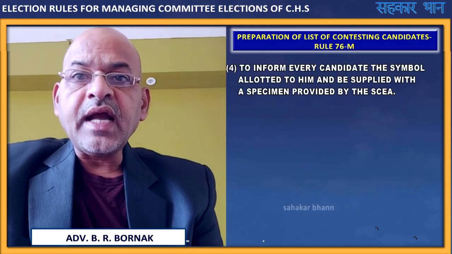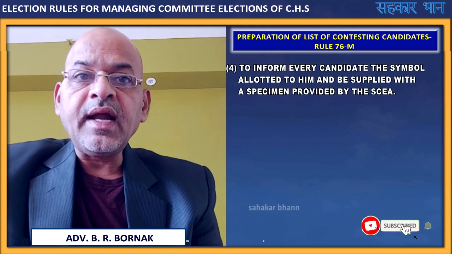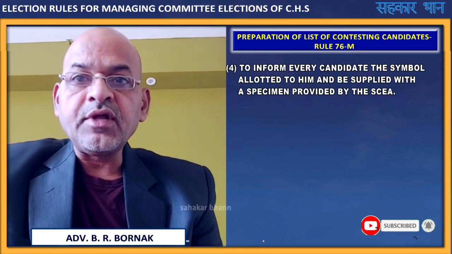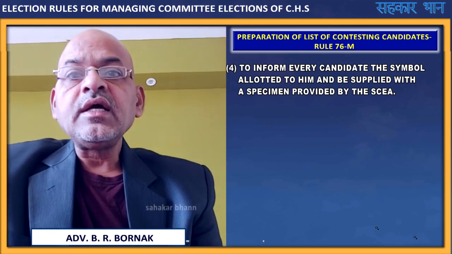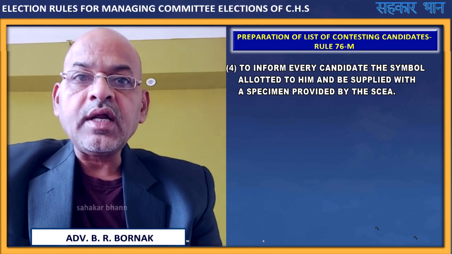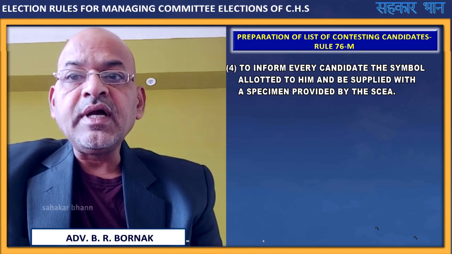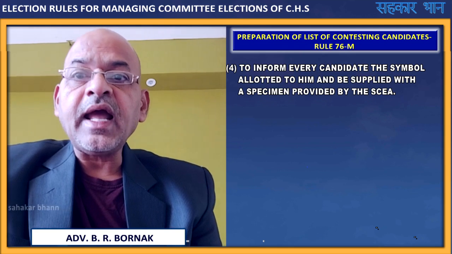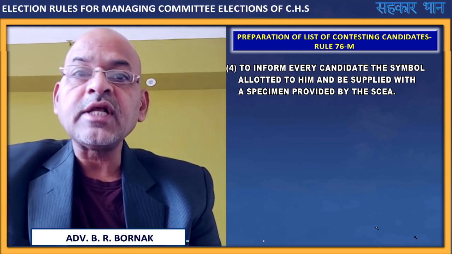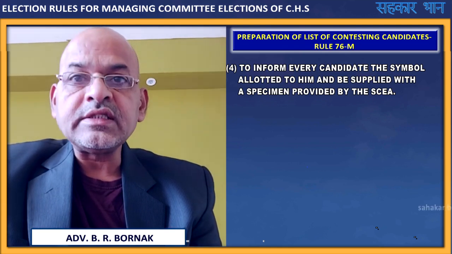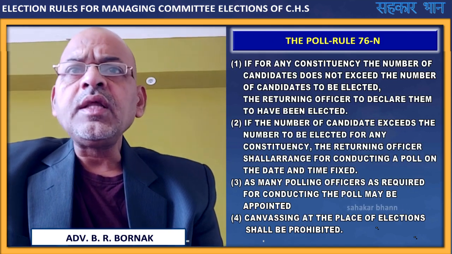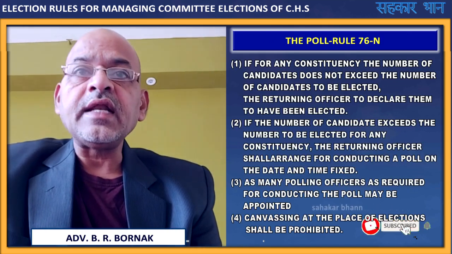The returning officer is to inform every candidate of the symbol allotted to him or her, and supply a specimen as provided by the State Cooperative Election Authority. Further, the poll is as per rule 76N.